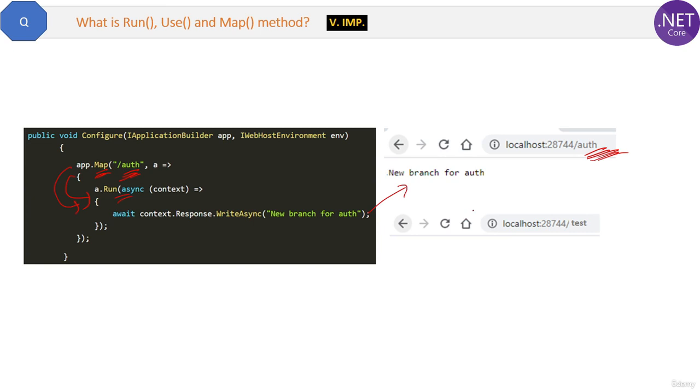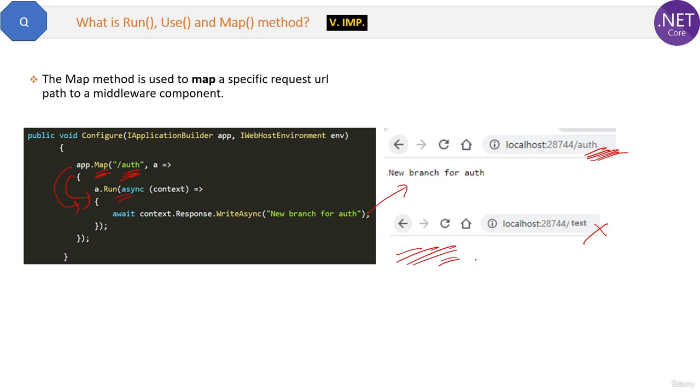But if in the URL there is no auth string like this, then map method will not allow the execution to go inside, and therefore inside the method will not be executed, and in that case nothing is printed here. So this is map. The definition is the map method is used to map a specific request URL path to the middleware component. Great, I think now you know all three of them, run, use and map methods, right?